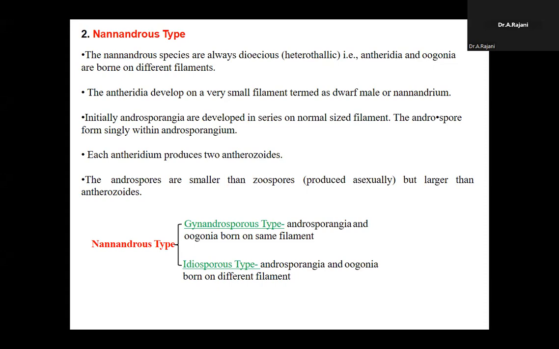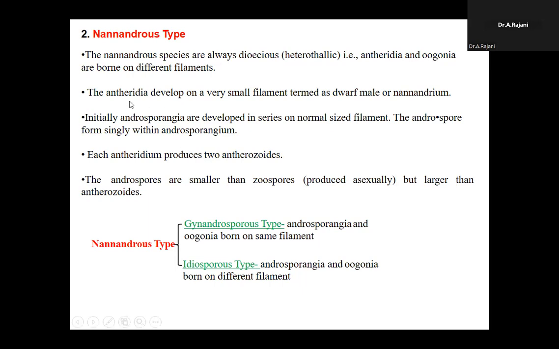The antheridia develop on a very small filament termed dwarf male or nannandrium. See, write this down, it is also most important. In Oedogonium, there are two types of species, differentiated by the basic size of the male gametophyte or antheridia: Macrandrous and Nannandrous. Macrandrous is again divided into monoecious and dioecious, but Nannandrous is always only one type, heterothallic, dioecious.